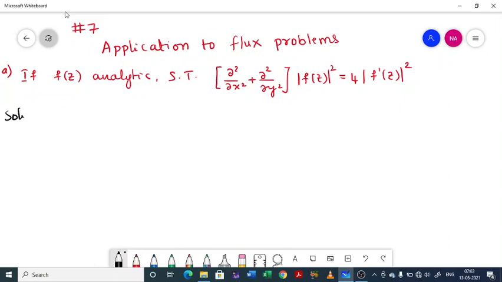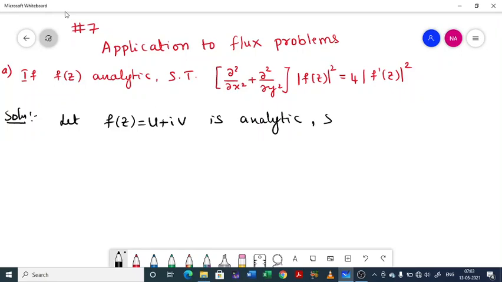So it is given that f of z is an analytic function. That is the only input given here. So let f of z equal u plus iv. Then, since it is analytic, we know that the real and imaginary parts of an analytic function are harmonic.